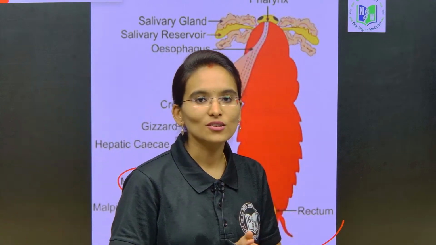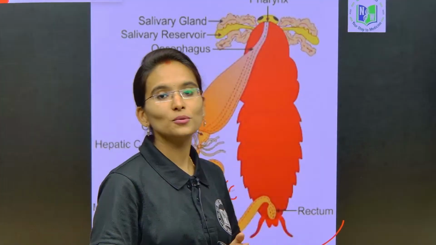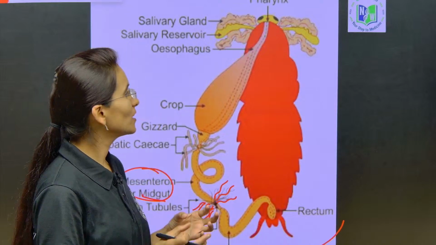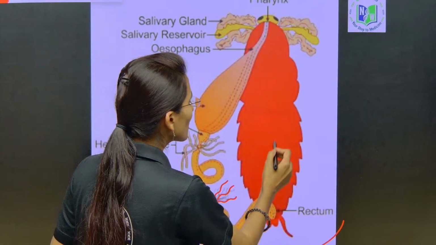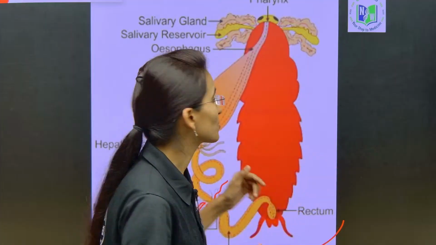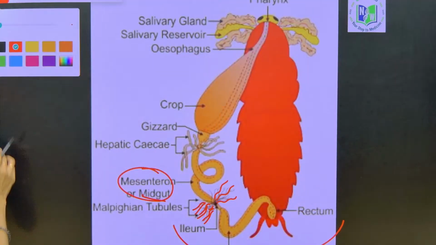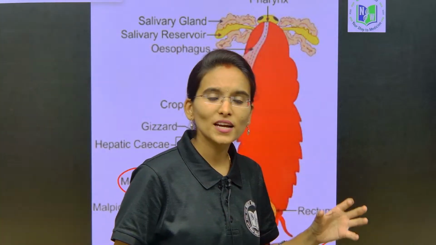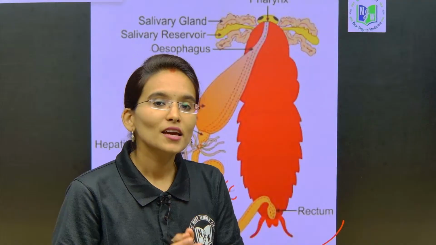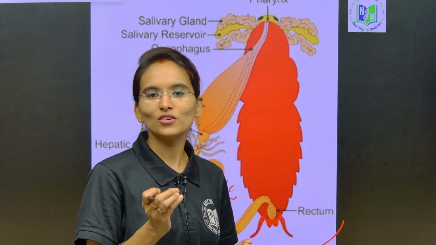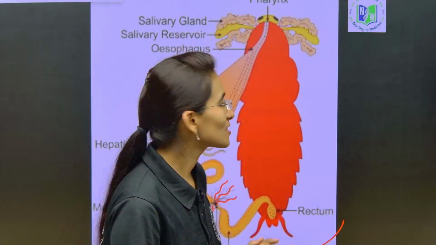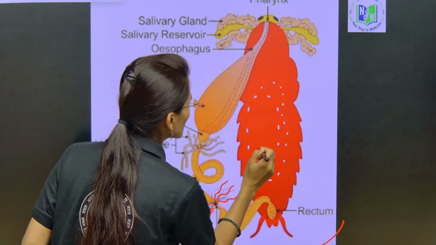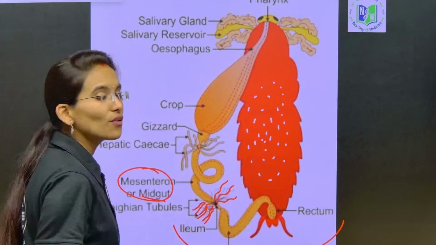Now, how are the Malpighian tubules going to collect the nitrogenous waste from Periplaneta americana, the cockroach? The blood in the cockroach is colorless, and we call it the hemolymph. You will understand the hemolymph in detail in the circulatory system. This is the hemolymph of the cockroach.